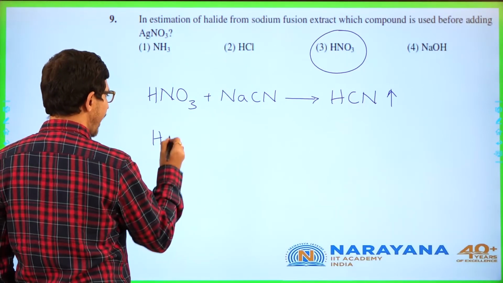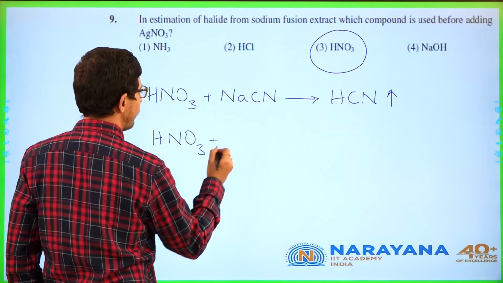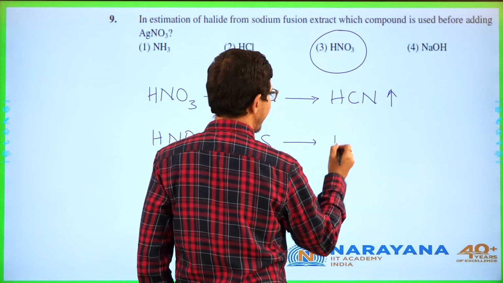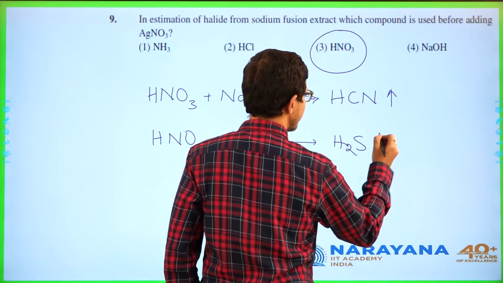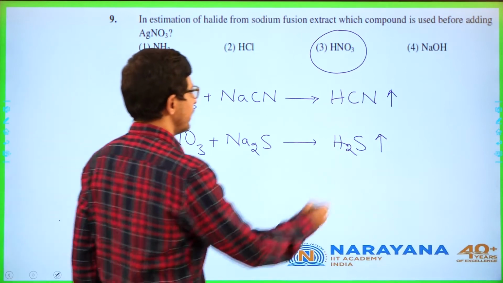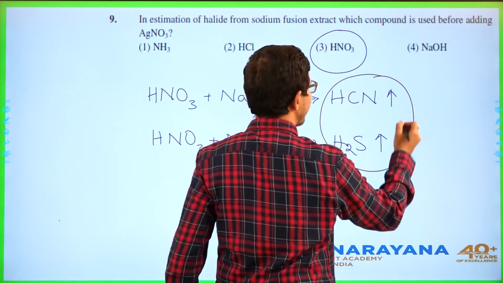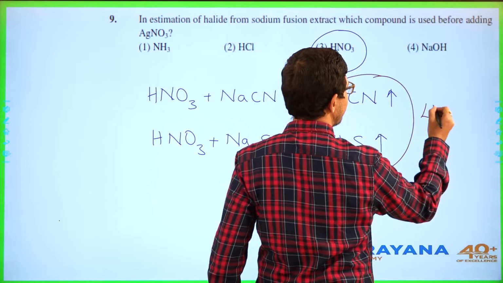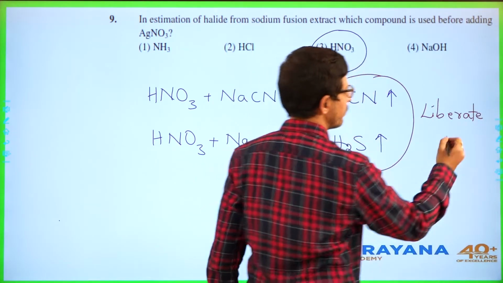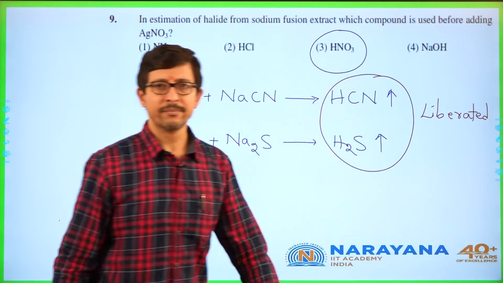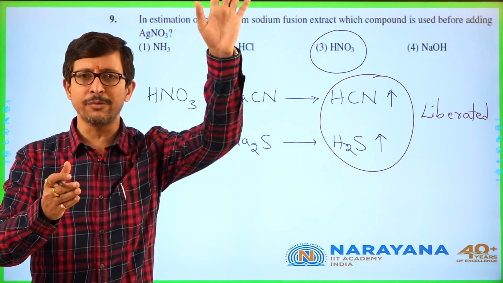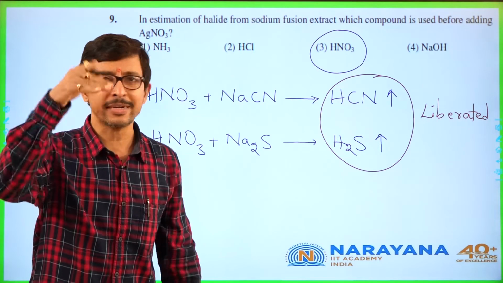If you have sulfur in the compound, then it will convert sodium sulfide to H2S, which is a gas. It means it is converting all the compounds, and both are gases, so they are liberated. So whatever carbon and nitrogen is present, it is removed. Whatever sulfur is present, it is removed.